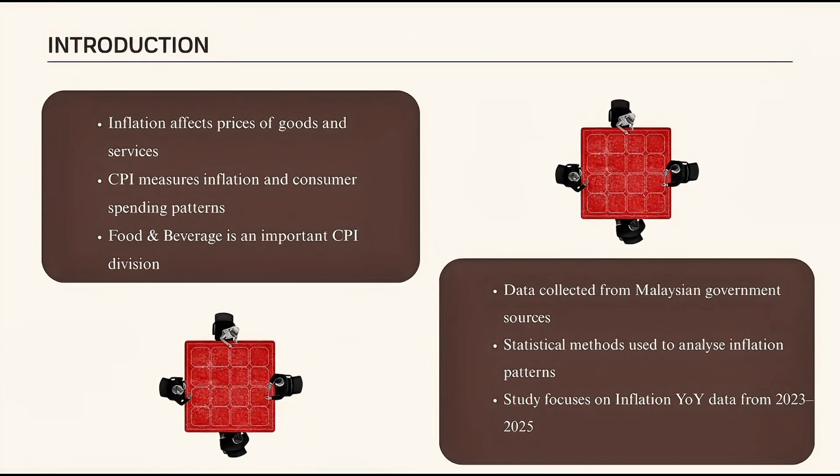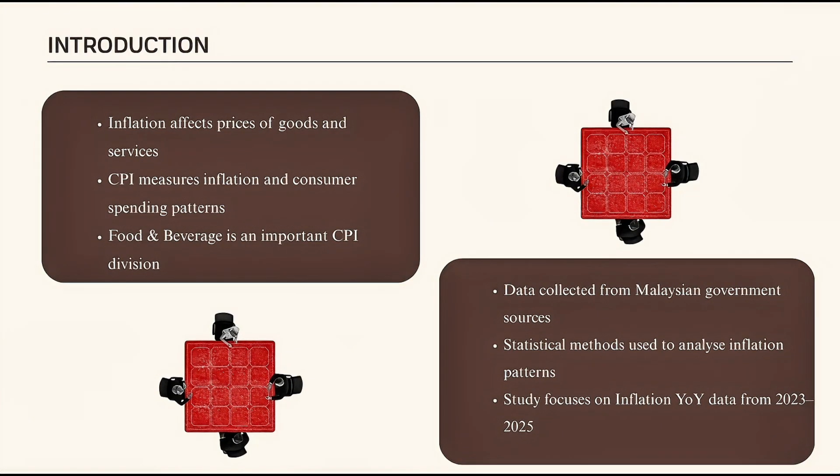Inflation is an important economic issue because it affects the prices of goods and services that people use every day. So in Malaysia, the Consumer Price Index, or we can call CPI, is used to measure inflation and changes in consumer spending patterns. For our study, we focus on the food and beverage division because it involves essential daily necessities. We use inflation year-on-year data from 2023 until 2025, collected from official Malaysian government sources.